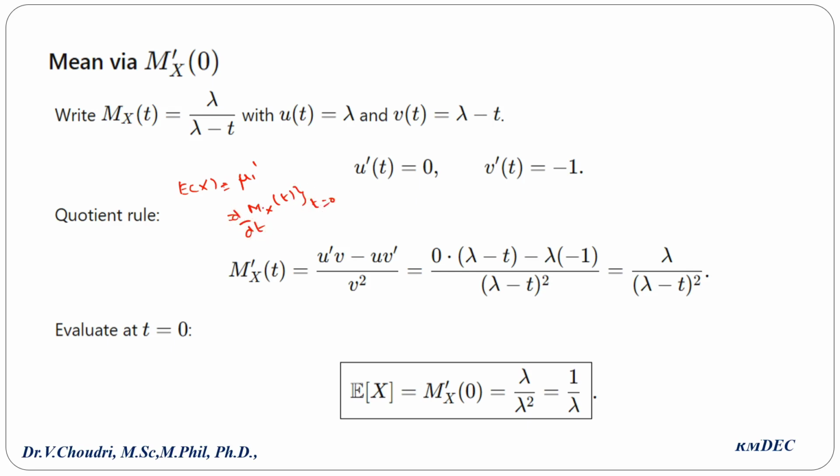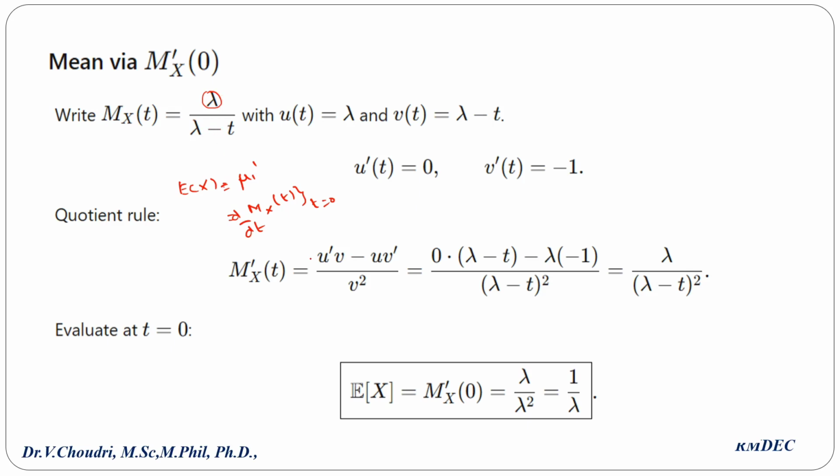Here, mx dash of t, what is the formula? v u dash minus u v dash divided by v square, since our moment generating function is lambda by lambda minus t. Or you may use another formula: since lambda is a constant, use the differentiation formula for 1 by x, minus 1 by x square. We may do it like this also.